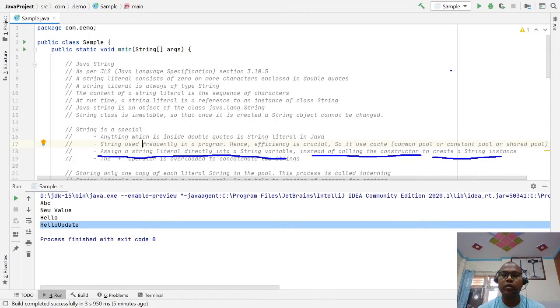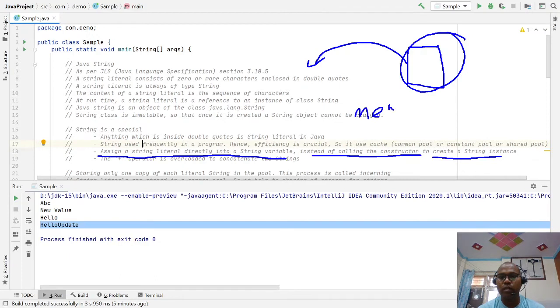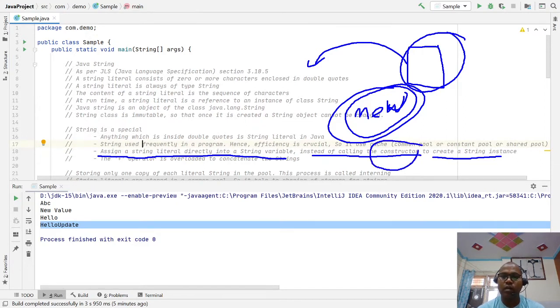Generally in Java, whenever we have a class and want to create an object of that class, we have to use a constructor with the new keyword, invoking the constructor of the class.